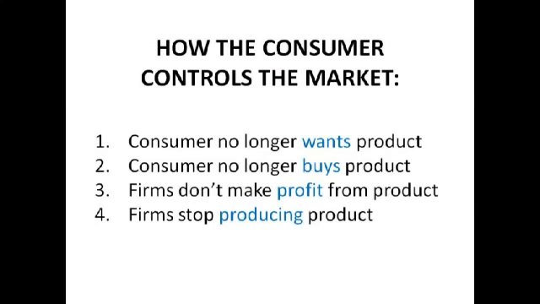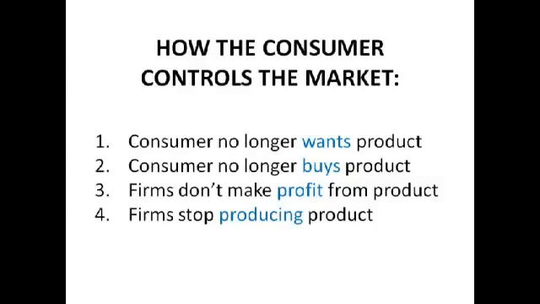Going back to allocation of resources, it's the consumer that controls the market. They decide what's going to be produced, and there's a really simple step-by-step process which shows how. Say the consumer no longer wants a product, so they don't buy it, so the firms don't make profit from the product, and they stop producing it. Let's do a really quick example. Say all at once pencils suddenly become really unpopular.